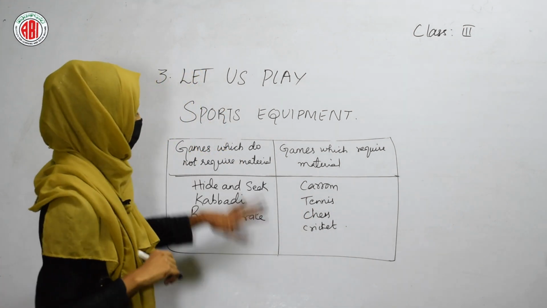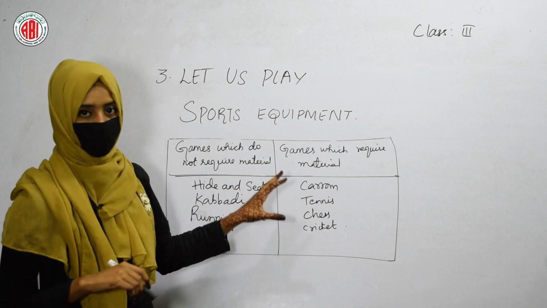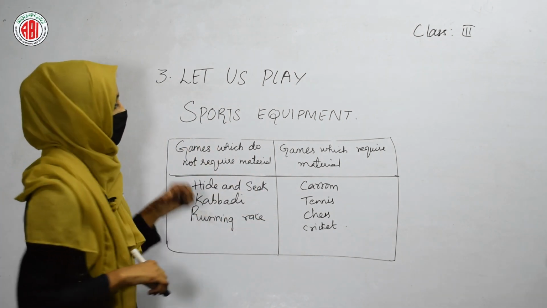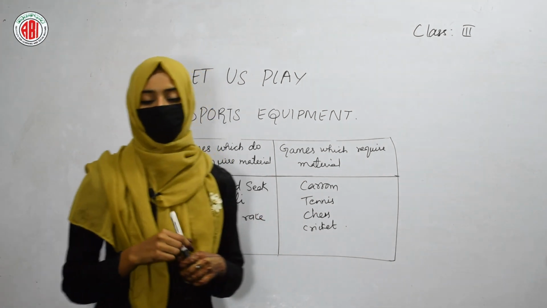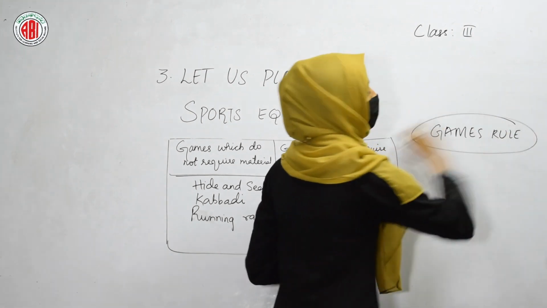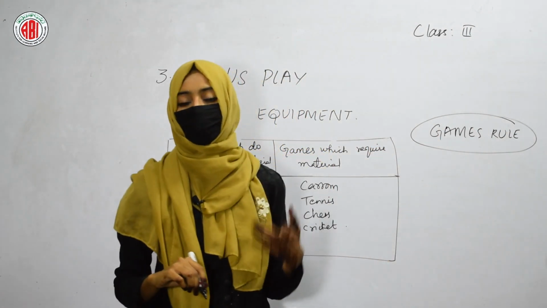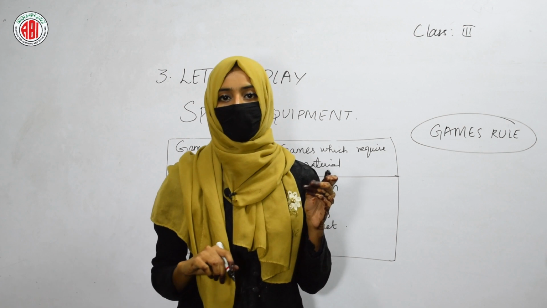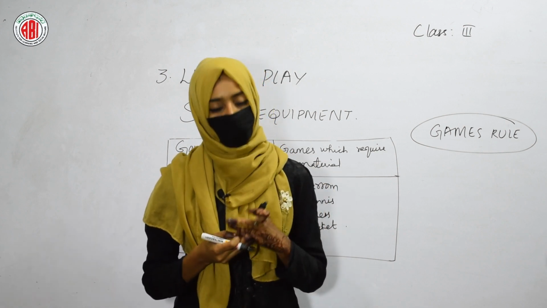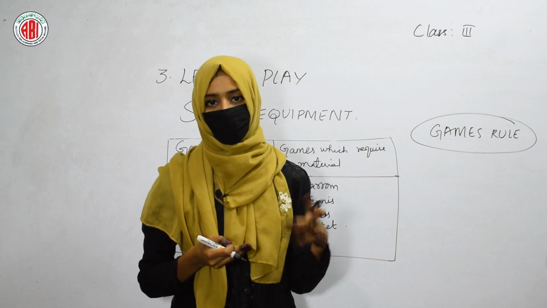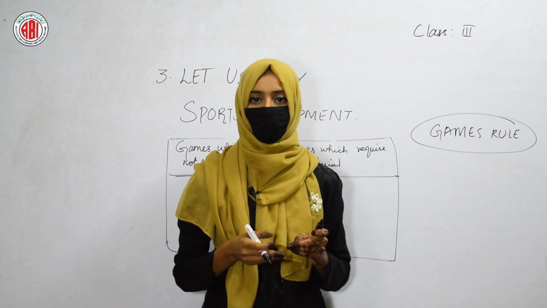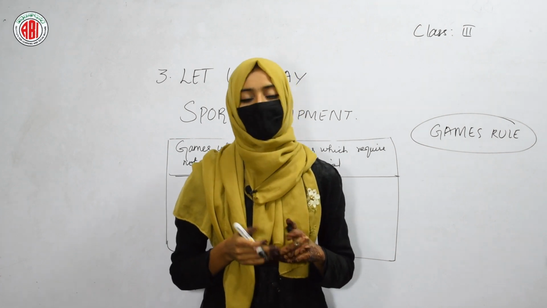So here is the list of both types of games, which require material and which do not require any material to play. The next topic and the last topic of this chapter is games rules. We all know that each and every game has certain rules and regulations. The children who play the different games should always follow those rules and regulations in order to play the different games.